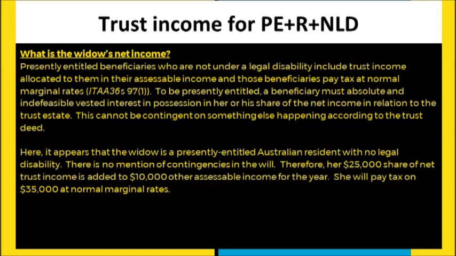In this part of the recording, we're going to look at a more complex situation. Here we've got beneficiaries, some of whom are presently entitled, some of whom may not be, some of whom may be under a legal disability, and some who might not be, and some who may not be resident in Australia for some or all of the particular tax year. There's a little bit of complexity in terms of the appropriate rules for taxing these in the taxation of trusts. So we're going to go through these in a bit of detail.